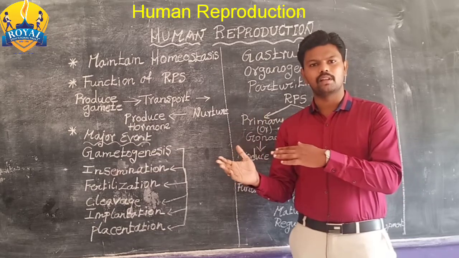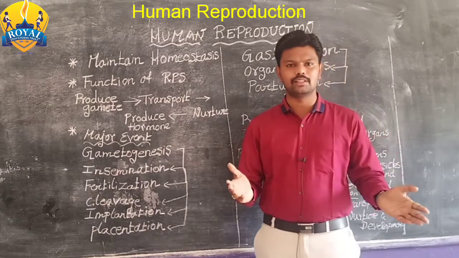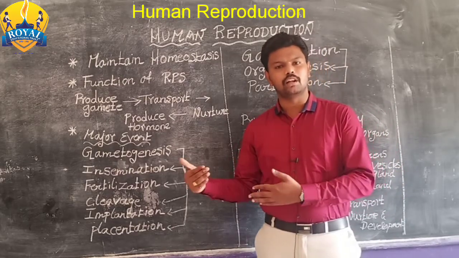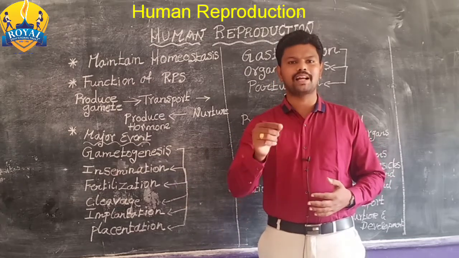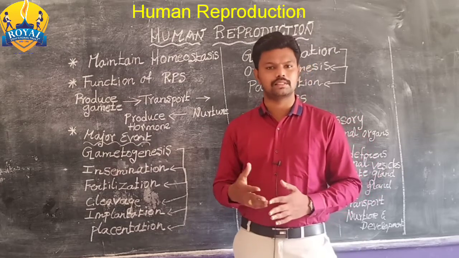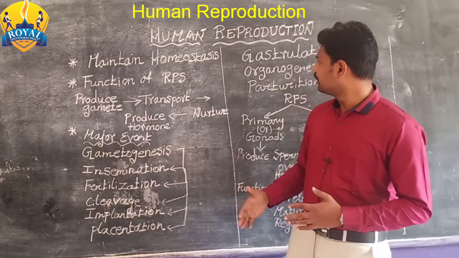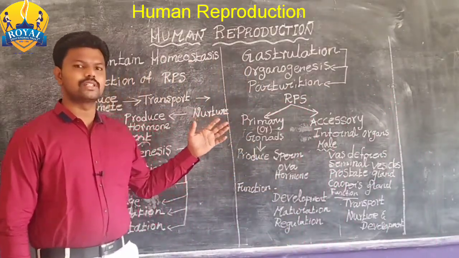From the mother, nutrients and gaseous substances are transferred to the fetus. From the fetus, waste substances are removed through the connective tissue called the placenta, or umbilical cord. In other words, we also call it the umbilical cord. Okay. Then up to here, the blastocyst is developed.